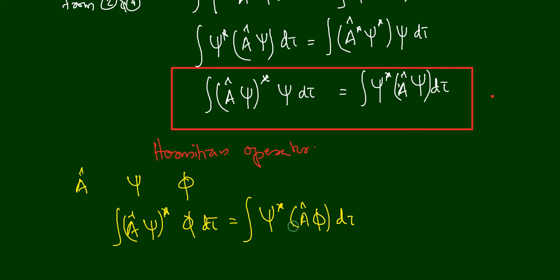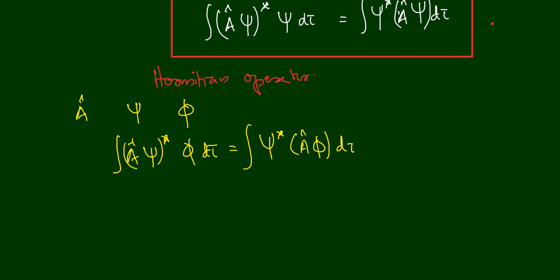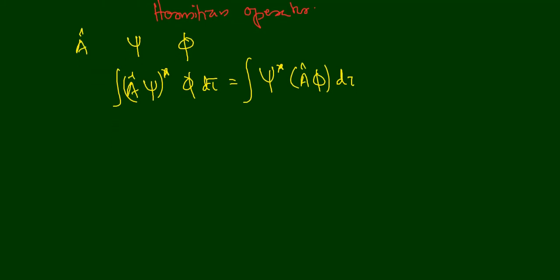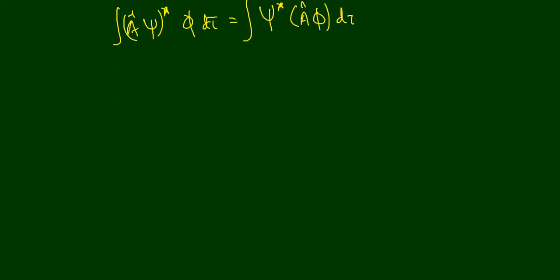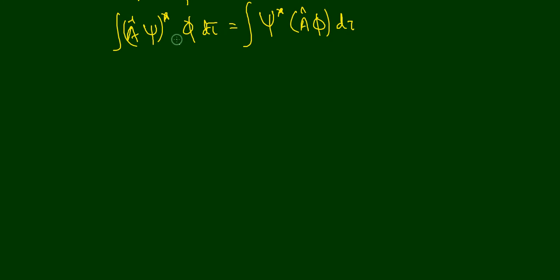So if you have two functions psi and phi, then the condition for a Hermitian operator is that integral (A cap psi) star phi d tau is equal to integral psi star (A cap phi) d tau. You should not mess with this equation. You can just remember it like this: psi and phi are there, and here also you have psi and phi.